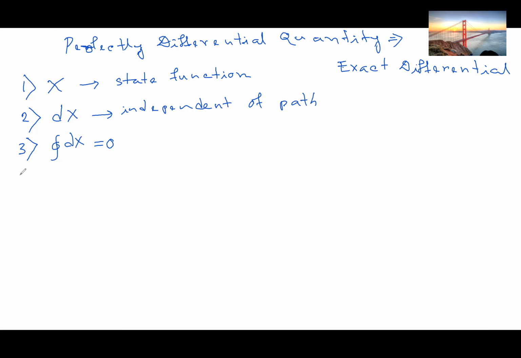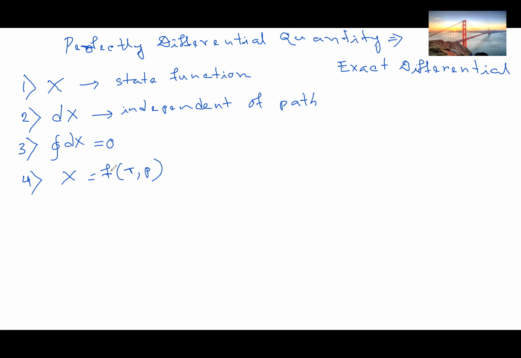Criterion number four is that if x is a function of T and P, temperature and pressure, it will always obey Euler's reciprocal theorem.